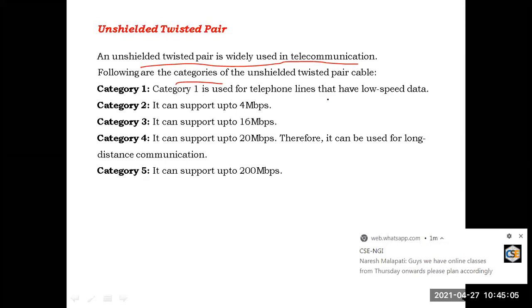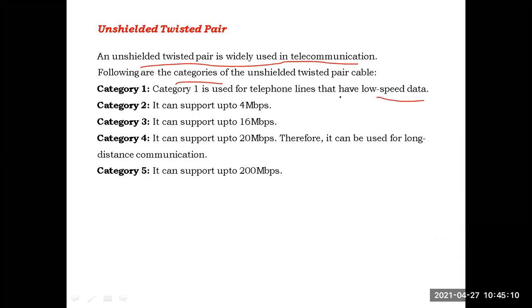Category 1 is used for telephone lines with low speed data, whose bandwidth is very low. Category 2 has a bandwidth up to 4 Mbps. Category 3 has a bandwidth up to 16 Mbps. Category 4 has up to 20 Mbps, and is generally used for long distance communication. Category 5 has 200 Mbps capacity, and is used for fast transferring of the data.